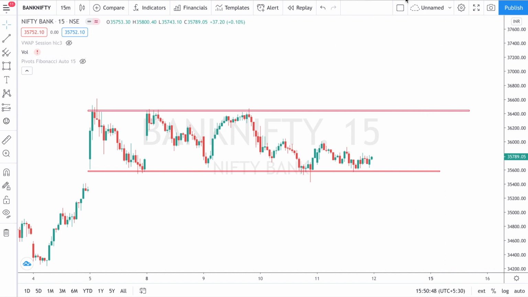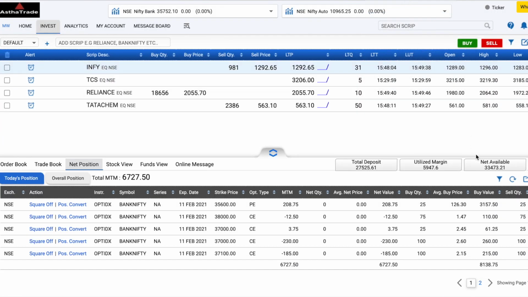Okay, so before getting into the technical aspects, now we will see my Astha account. So this is the Astha broker. If you check Astha, right here you can see my total MTM of about 6,727. So 6,700 rupees is the MTM that I booked in my Astha. Now just guess what my capital was for it. What would be the capital that I had used for this 6,700 profit?